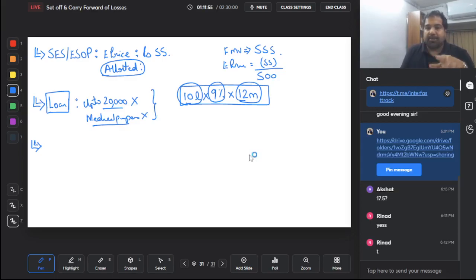Keyman insurance, guys. Keyman insurance, if the company gets money from the insurance policy, taxable under PGBP. If you take the policy with you and you get the money, then taxable under salary. And if a family gets the money, taxable under IFOS.